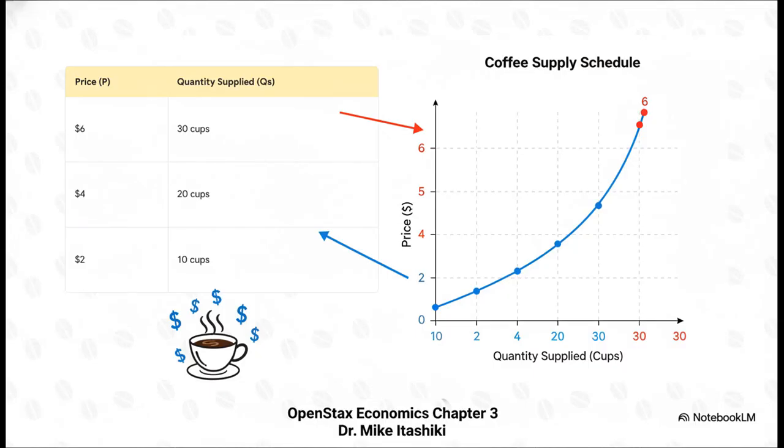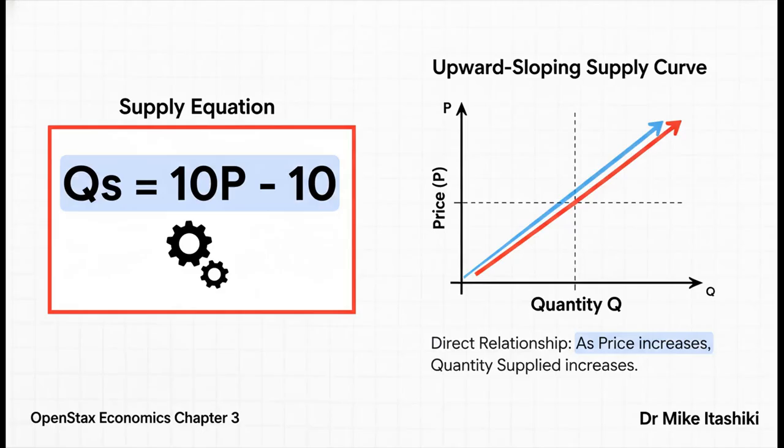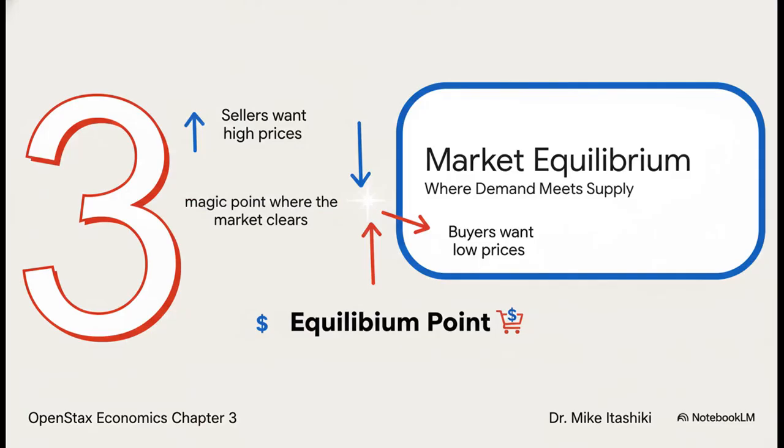And our coffee supply schedule shows this perfectly. When the price is high at $6, cafes are pumped to supply 30 cups. But if that price tanks to just $2, well, it's barely worth their time, so they only make 10 available. And just like we did with demand, we can capture this entire relationship in an equation and its visual partner, the upward sloping supply curve. See how it moves in the total opposite direction of the demand curve we just saw? That's key.